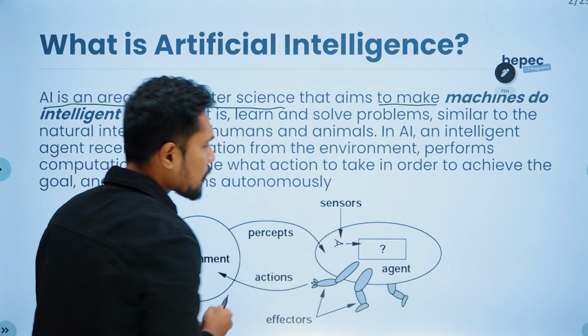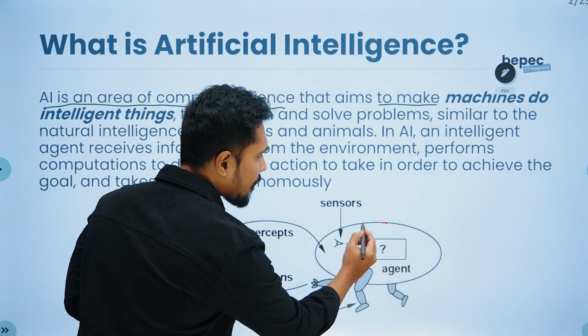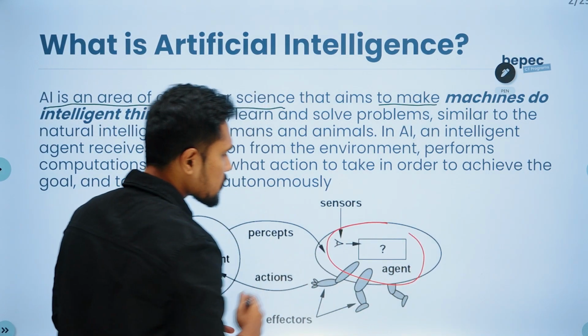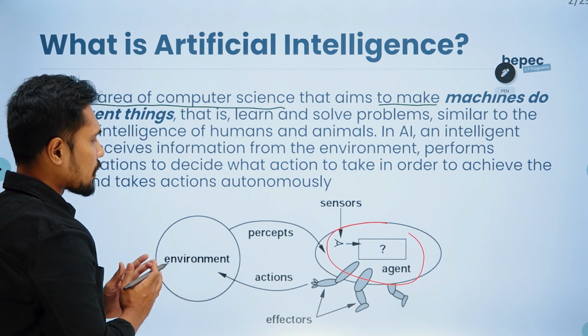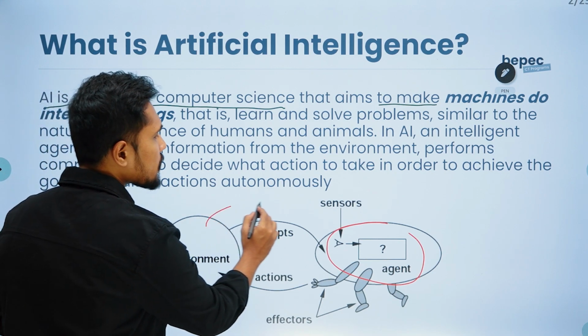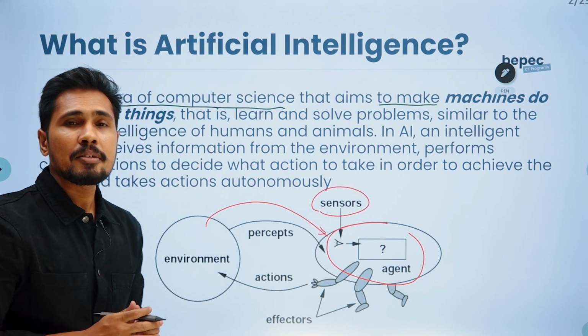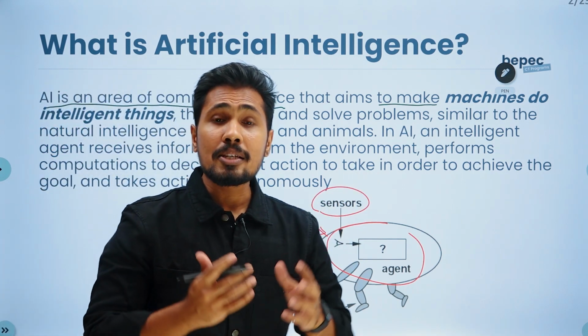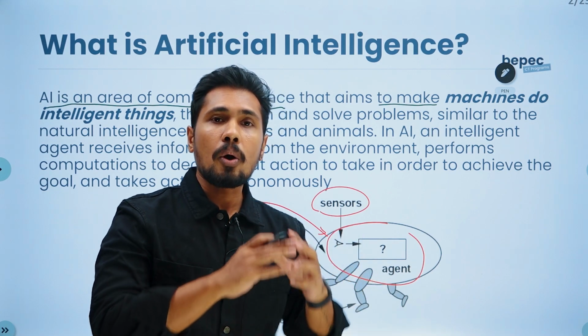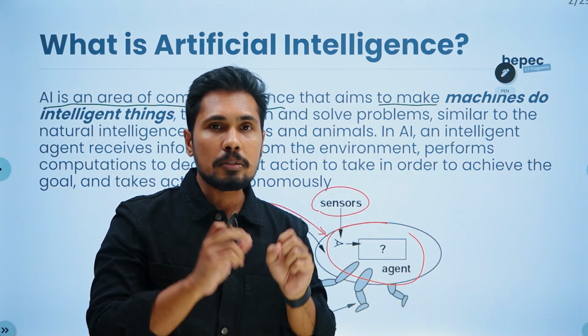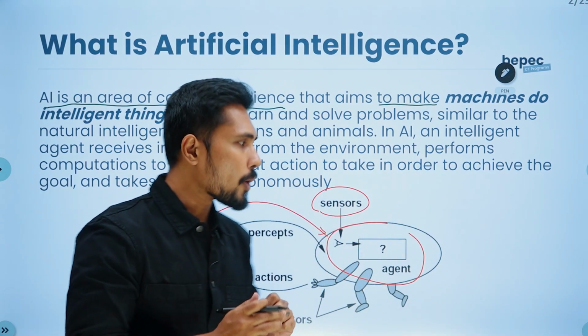Now this is a simple example. If this is an AI based agent, this is an environment. From the environment, the agent is able to collect data with the help of sensors. One very simple example is our current Tesla car, autonomous cars, or even all our smart cars. What are the smart cars doing?